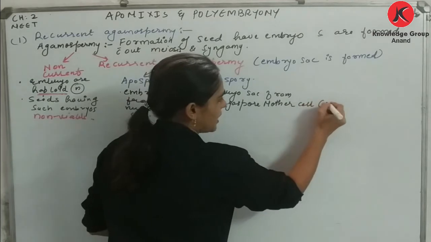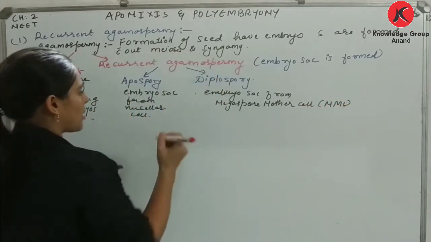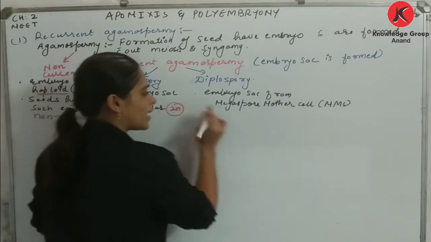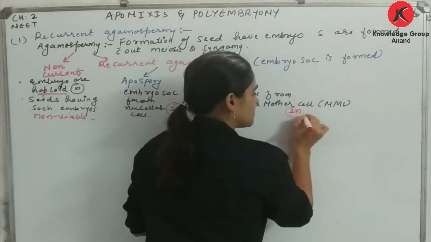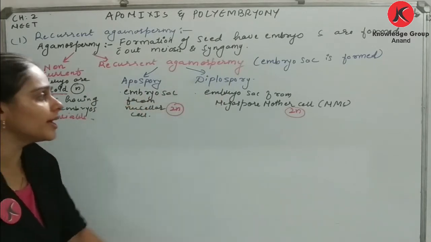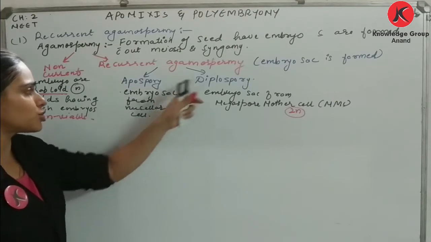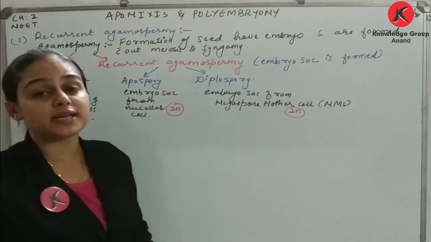Am I clear? That is your MMC. So in this case, the nucellar cell is 2n. In this case, MMC is 2n, which results in formation of diploid embryo sac, right? That is what I mean by apospory and diplospory respectively.